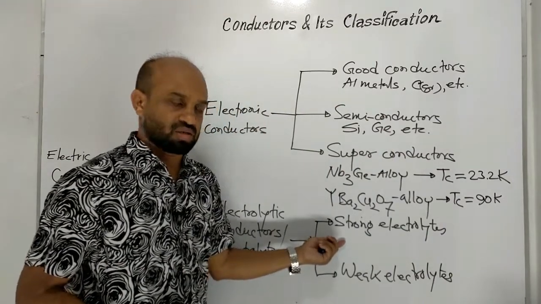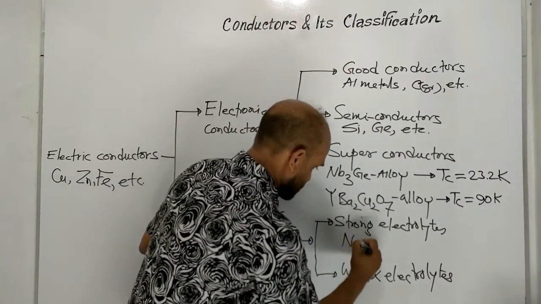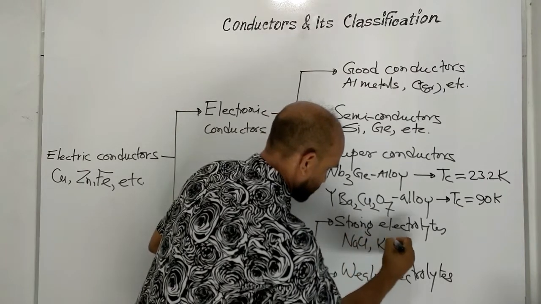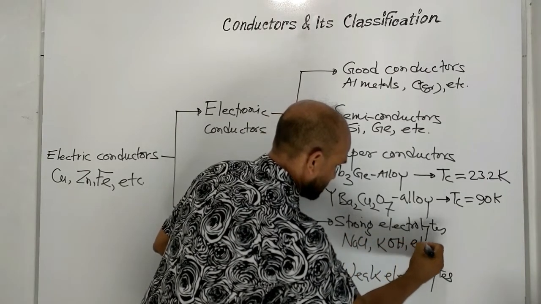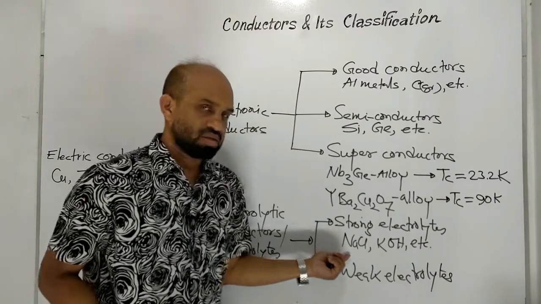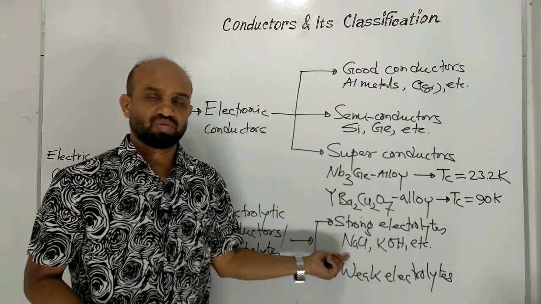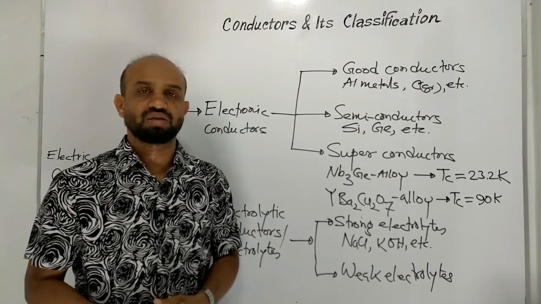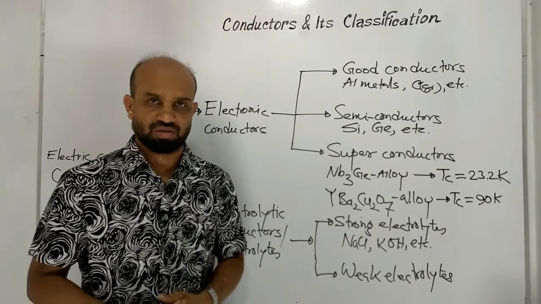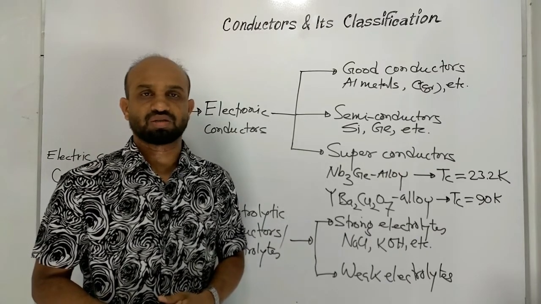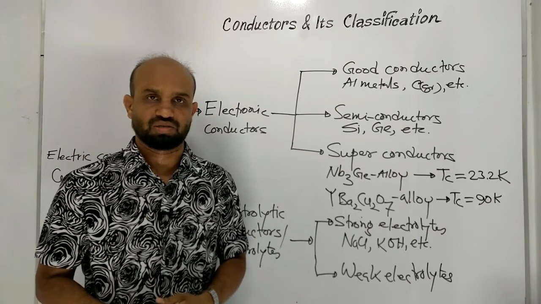Strong electrolytes like sodium chloride, potassium hydroxide, etc. The substances which ionize in water completely, those substances are called strong electrolytes.